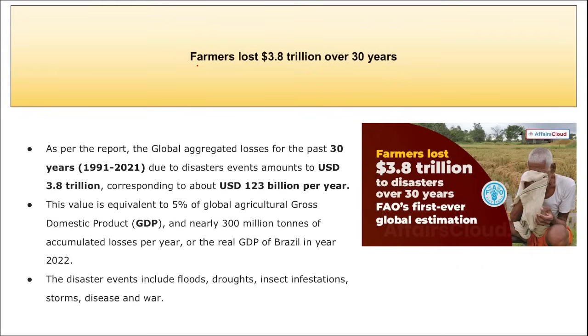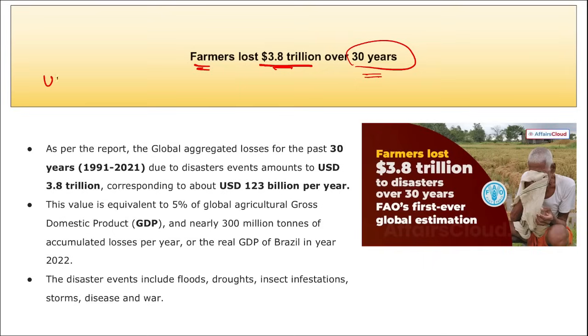Next is farmers lost over $3.8 trillion over the 30 years time period. Correct? This is because of various disasters, right? And various funding that was provided to them because of various agriculture production disasters. So all these factors contributed, and in the past 30 years, data was released that stated that farmers have globally lost over $3.8 trillion.